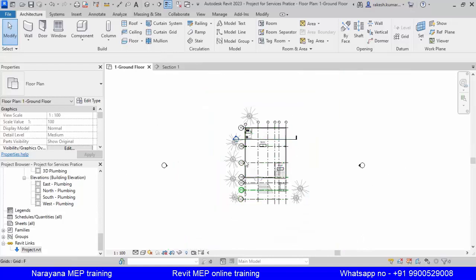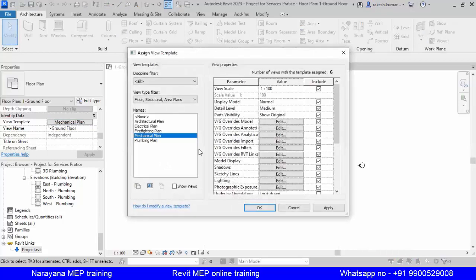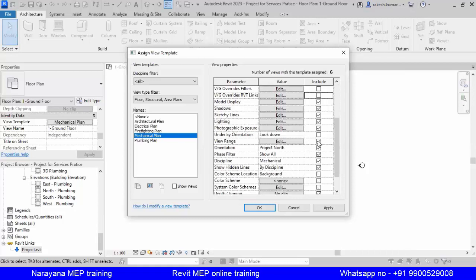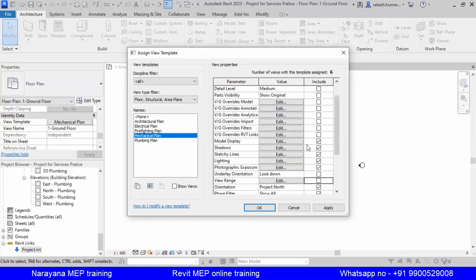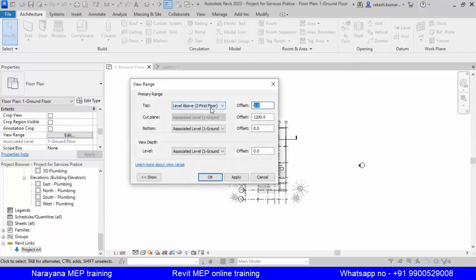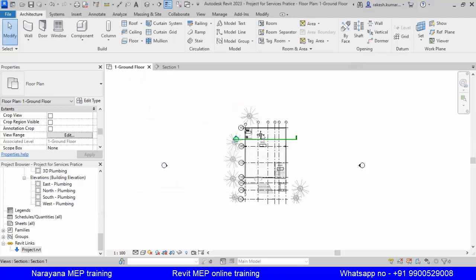Okay, now here what is the problem? We are not able to view that because of the view range. So mechanical. Okay, all other things also you can untick so that you can see all the details. View range. Apply. Okay. Now in the view range, change that. Make it 3000. Apply. Okay. Now you can see that.